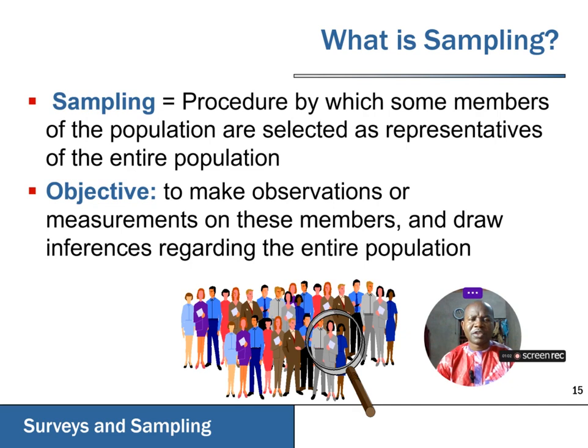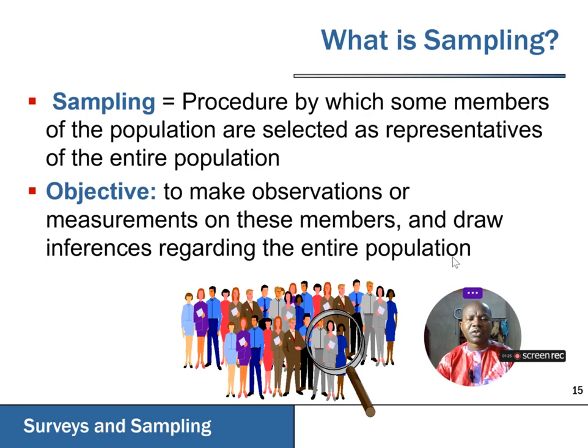So the big question is essentially, what is sampling? Sampling is the procedure by which some members of the population are selected for the purpose of representing the entire population. And what is the objective for obtaining a sample from a population?